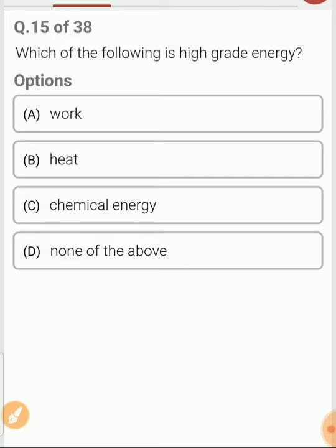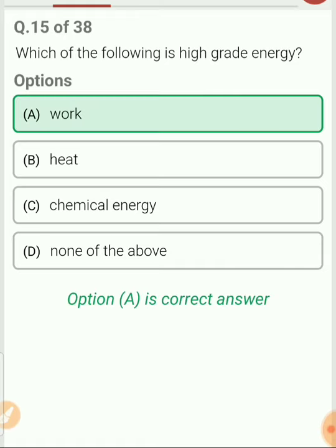Question 15. Which of the following is the high grade energy? Out of this, work is the high grade energy. Now let us understand what is high grade and low grade energy. First of all, low grade energy is the energy which is in the disordered form. Heat energy is a disordered form of energy, because the molecules which absorb the heat energy will move in a very random way.